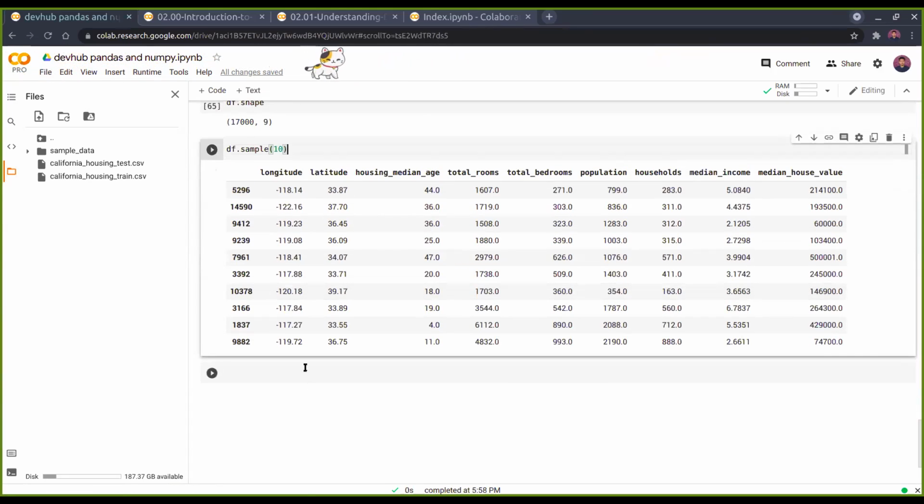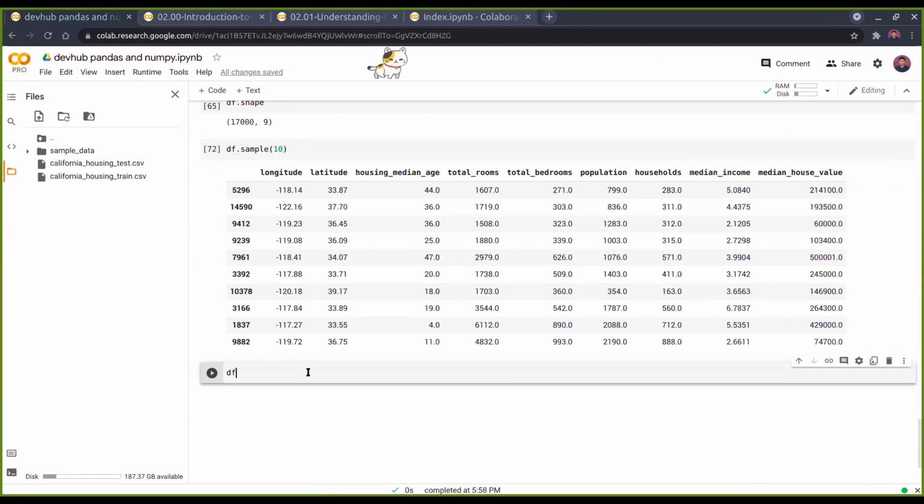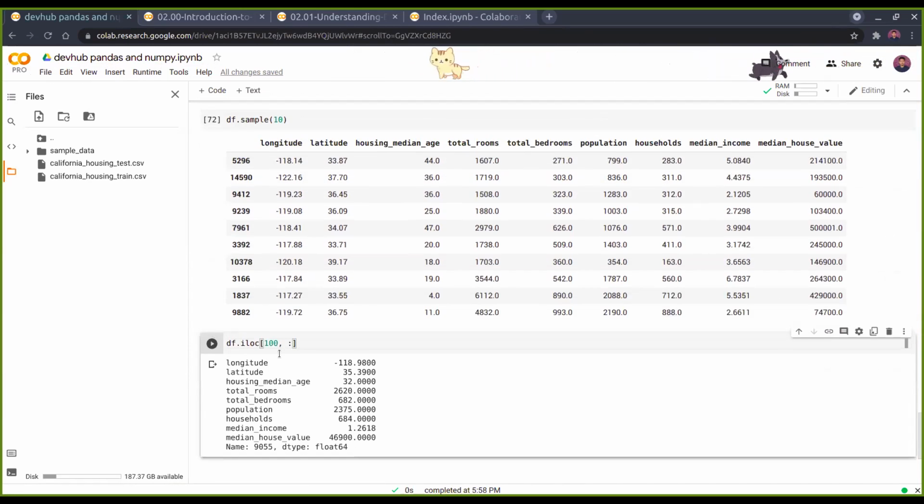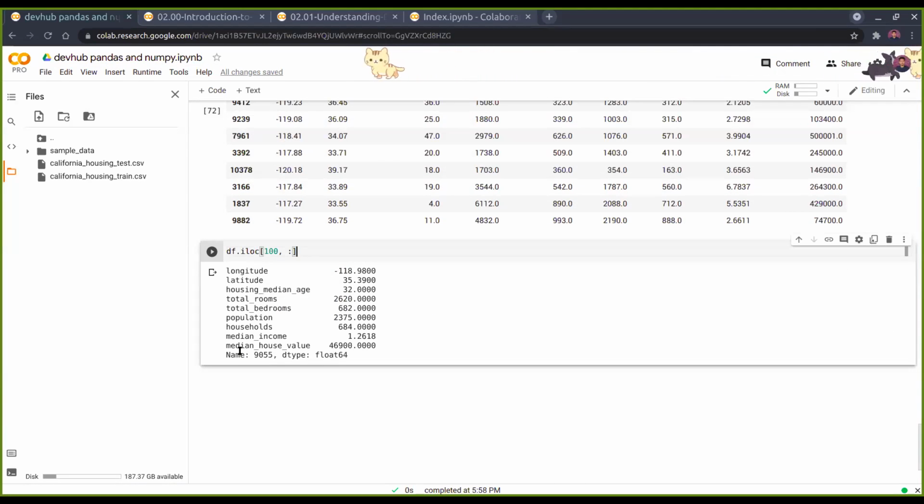Yeah, for example, if you want to pick that out, you can go for iloc, and then say 100, comma, all the columns. So this part is for the rows, and this part is for the columns. So all the columns and the 100th row, then you can go with iloc. Here you can see that for the 100th index, we will have all of these values.